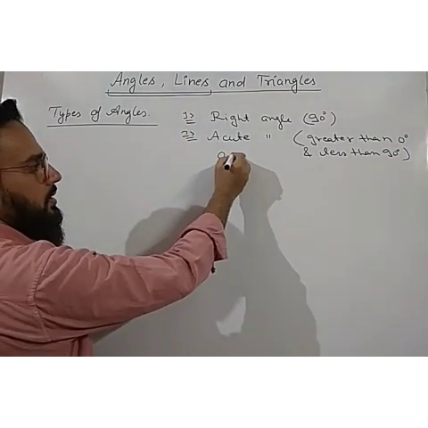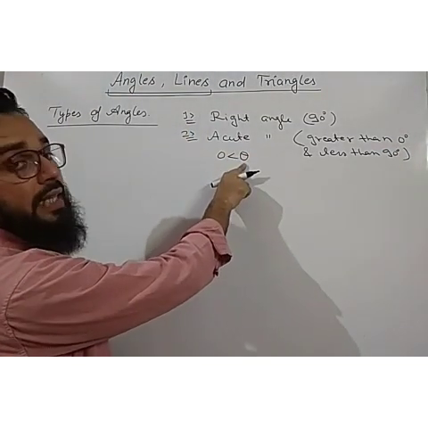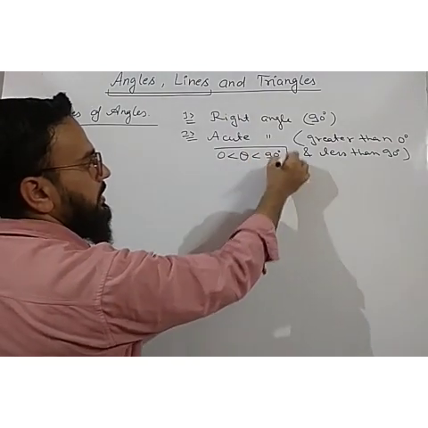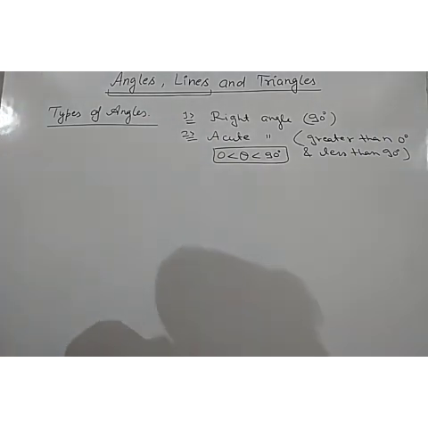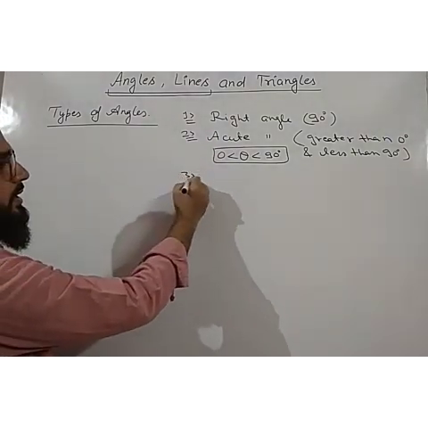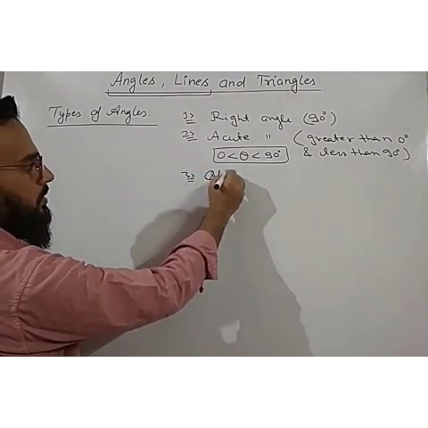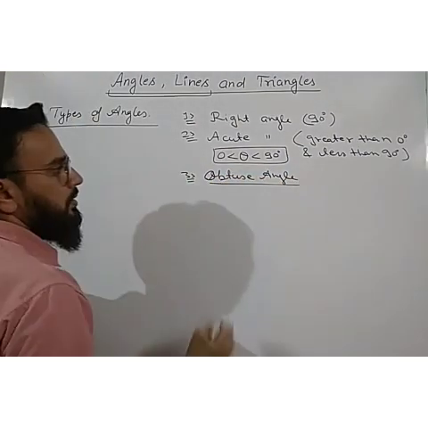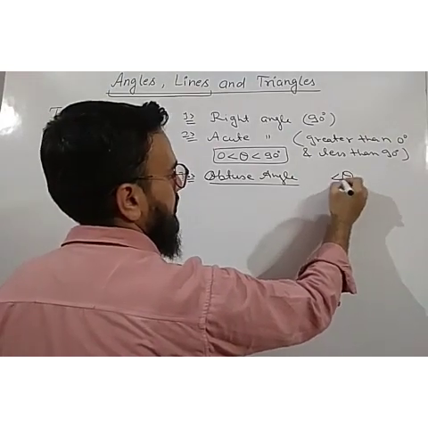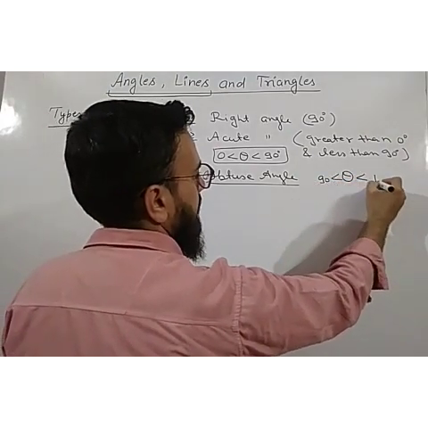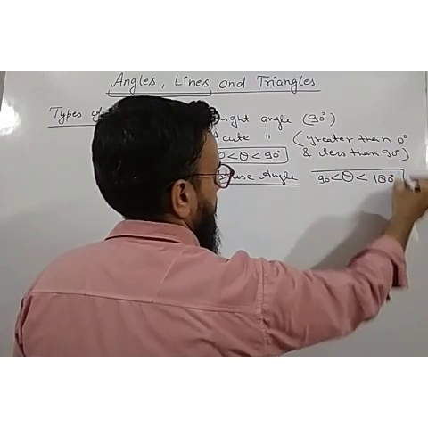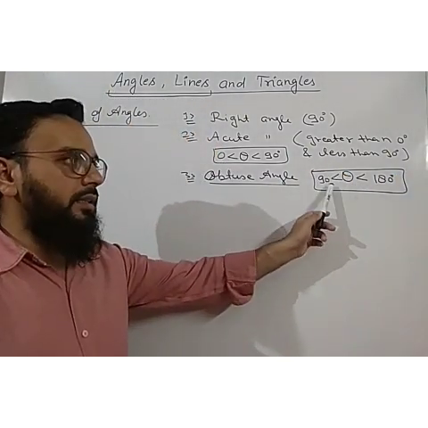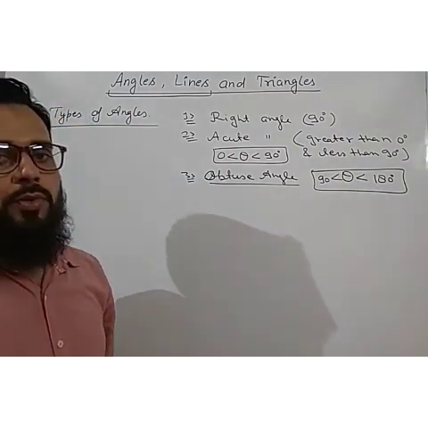It can be written as theta, I am representing angle by theta. Theta greater than 0 and less than 90 degree is the condition of acute angle. Then third you have studied obtuse angle. So what is obtuse angle? The angle which is greater than 90 degree but less than 180 degree is called obtuse angle. Here theta means angle.